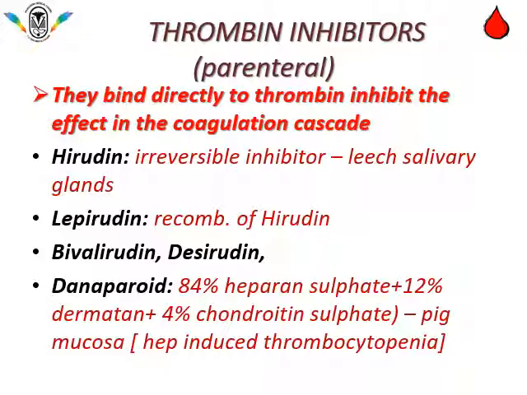Danaparoid is 84% heparan sulfate plus 12% dermatan sulfate plus 4% chondroitin sulfate, obtained from pig mucosa.